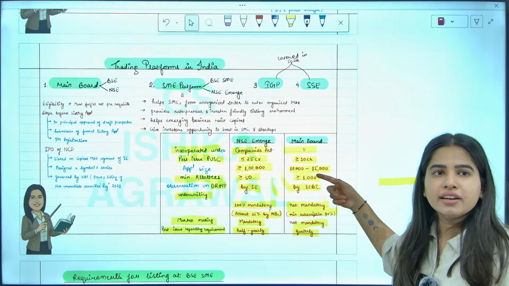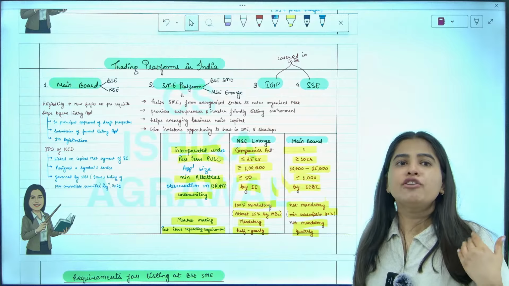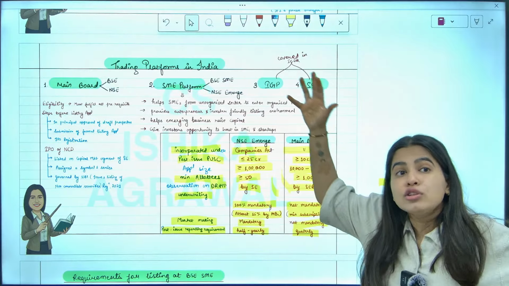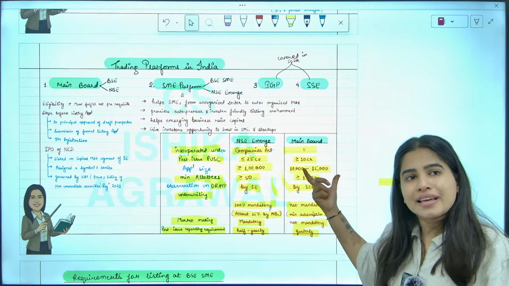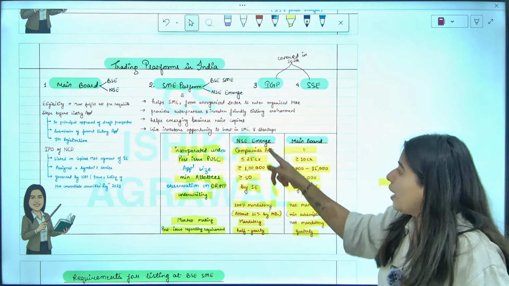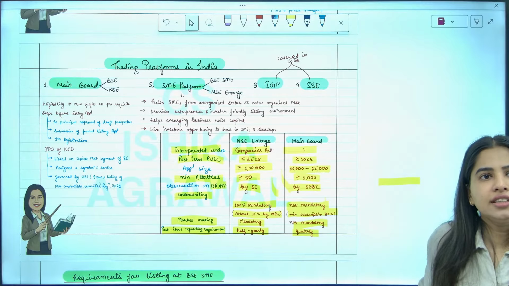Here more people are there, and usually retail shareholders apply for one lot, two lots, not more than that. So in main board, thousands and lakhs of people invest, so per lot application size is 10,000 to 15,000 because more people are there, and here application size is more because fewer people are there. Are we clear with this?